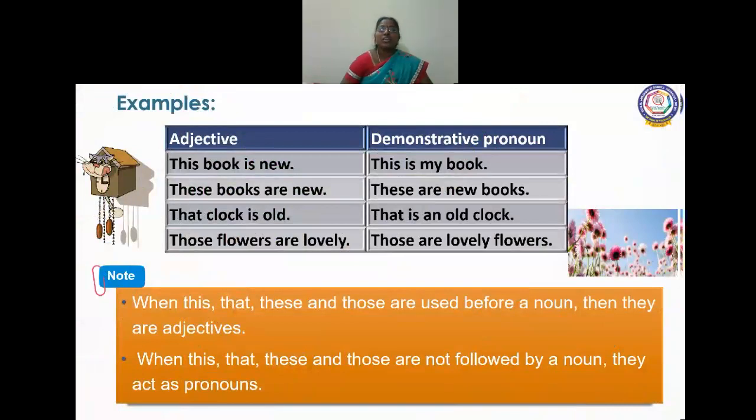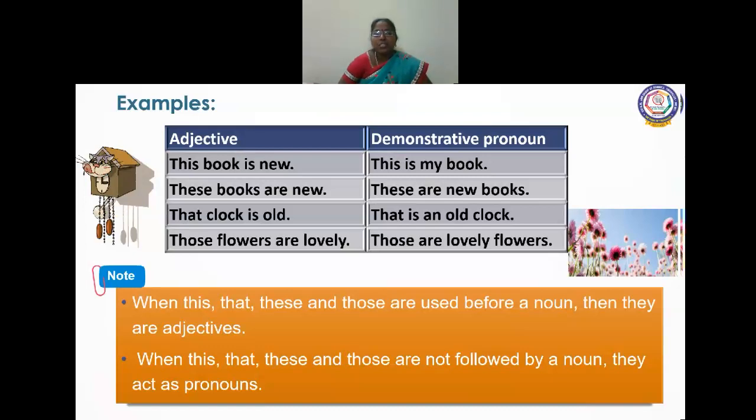And listen, children, this book is new. Which is the adjective here? New. This book is new, so new is an adjective. The book, new book. And these books are new. Here in the second sentence, you are saying it in the plural: these books are new. First, we are using singular this. And the third sentence, that clock is old. You are showing some clock. And those flowers are lovely.